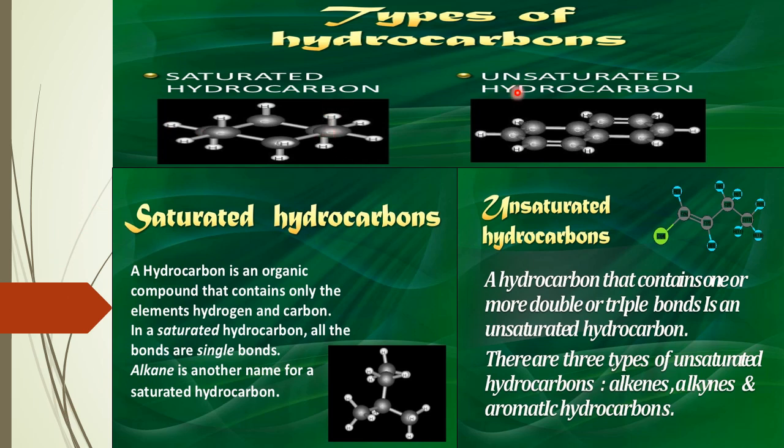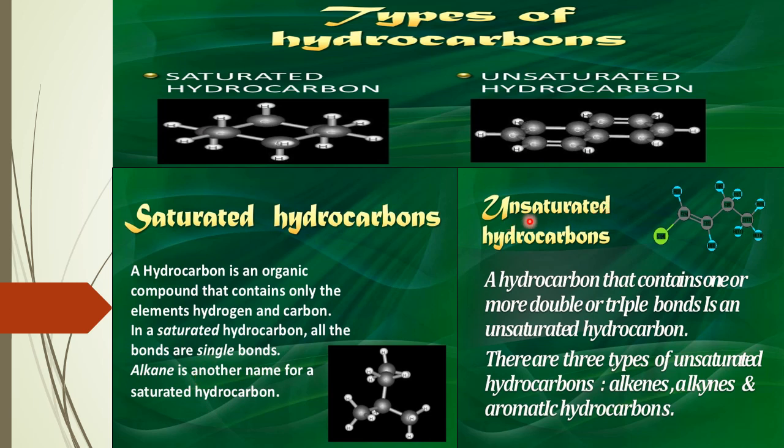Next is the types of hydrocarbons. There are 2 types of hydrocarbons, saturated and unsaturated. Let's see what saturated hydrocarbons are. A hydrocarbon is an organic compound that contains only hydrogen and carbon. All the bonds are single bonds, that is another characteristic of a saturated hydrocarbon. Only single bonds. Alkane is another name for saturated hydrocarbon. We have learned that alkanes have only single bonds.